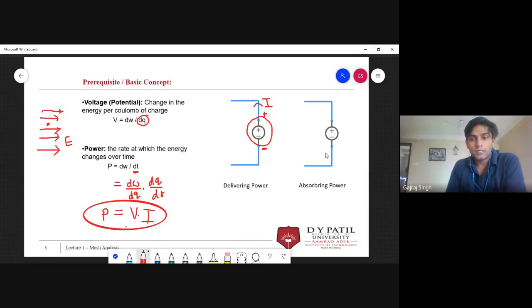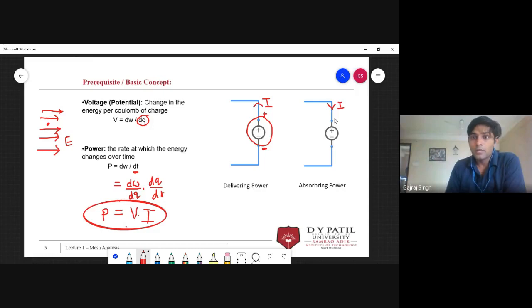Okay, and there is another point: if current is coming into the positive terminal, then your element, whatever it is, could be a voltage source, current source, or any device like a resistor, inductor, capacitor, any of it, will be absorbing the power. Make sure that your voltage source and current source can also absorb power. So it's not always that if there is a battery, then current will always be flowing outside.